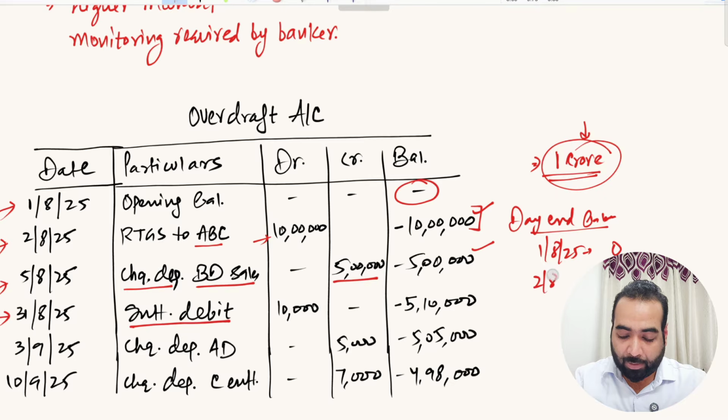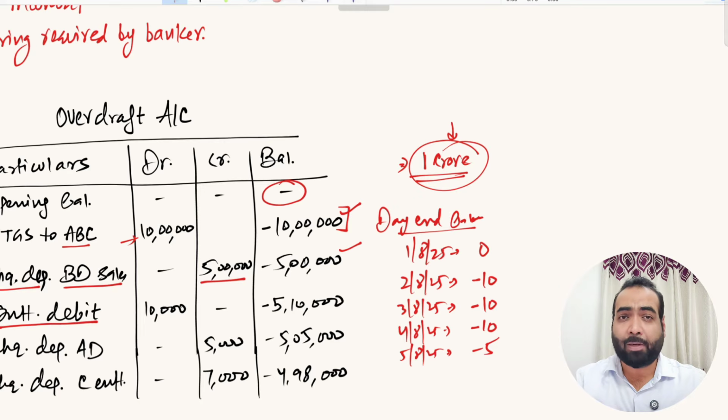Now on 2nd August 2025, you have minus 10 lakh rupees limit used. At the end of 2nd August, you have 10 lakhs limit used. At the end of the 3rd August, you have also 10 lakh used. At the end of 4th August, you have also 10 lakhs limit used. At the end of 5th August, you have 5 lakh limit used. So the interest will be calculated for each day on the day end balance.